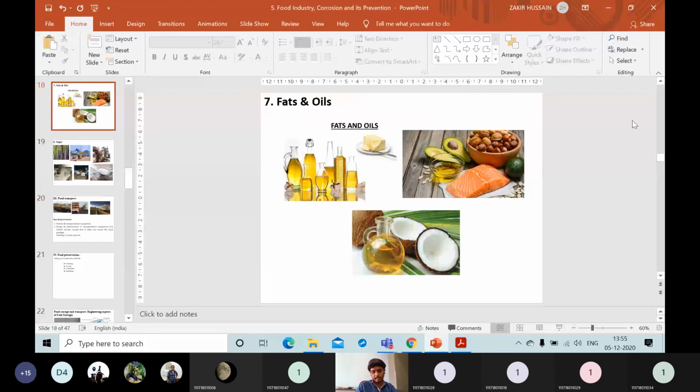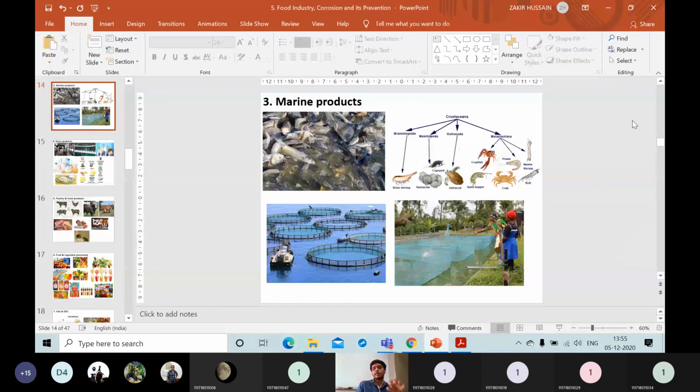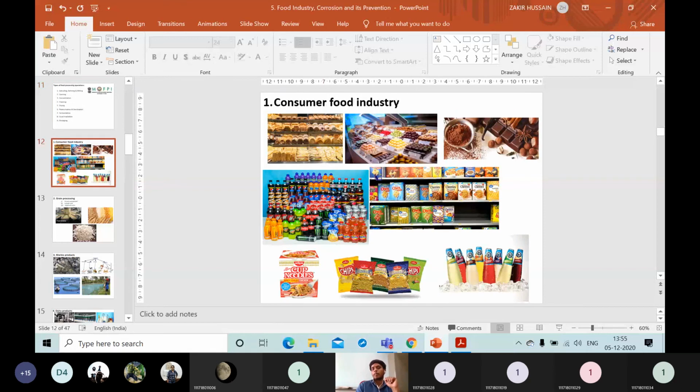Apart from these four questions, they are giving one more question in such a way that they will choose one type of industry, like a fruit and vegetable industry, and ask you to discuss about this industry. What are the products? What are the processes which they are applying in this industry? So just apply your wisdom and think about that. What are the different types of processes which can be applied? All these processes depend on these nine operations only. Within these nine operations only, that particular food industry will be operating.